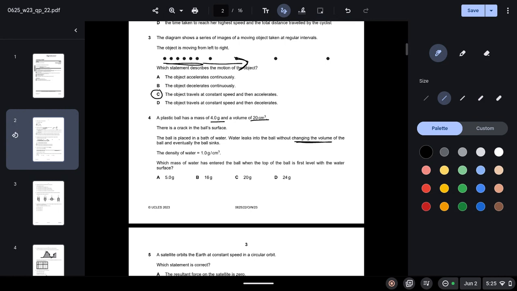So here it is important to realize that the ball will only be level with the water surface when the density of the ball is the same as the density of the water. So we know the formula, density is equal to mass over volume. We have to calculate the mass of water which has entered the ball. So density we know is 1, mass of water plus the mass of ball is 4 plus, let's call it x. x is our mass of water that we have to calculate, and the volume they have given us as 20. So when you solve for x, your answer will be 20 minus 4, which is 16 grams.